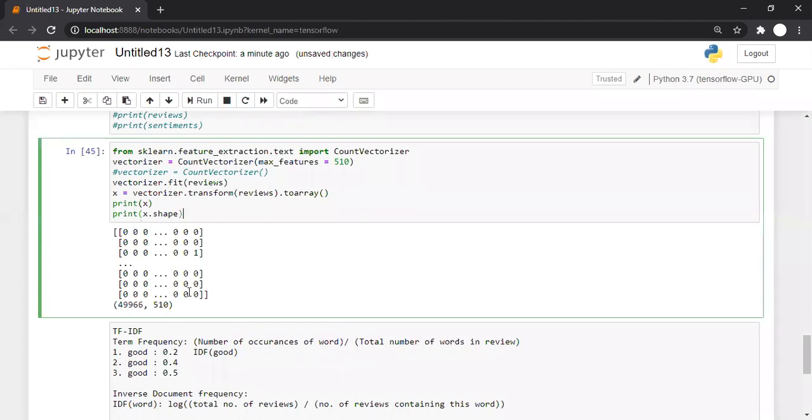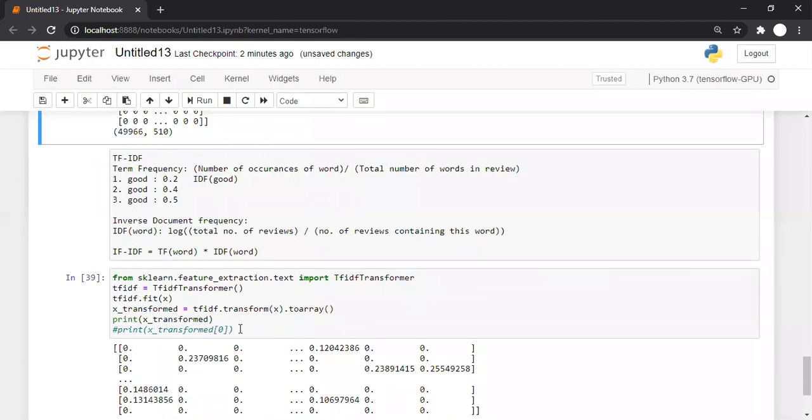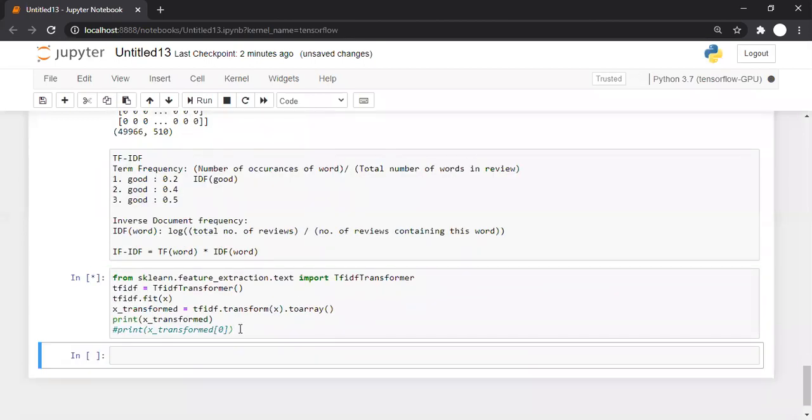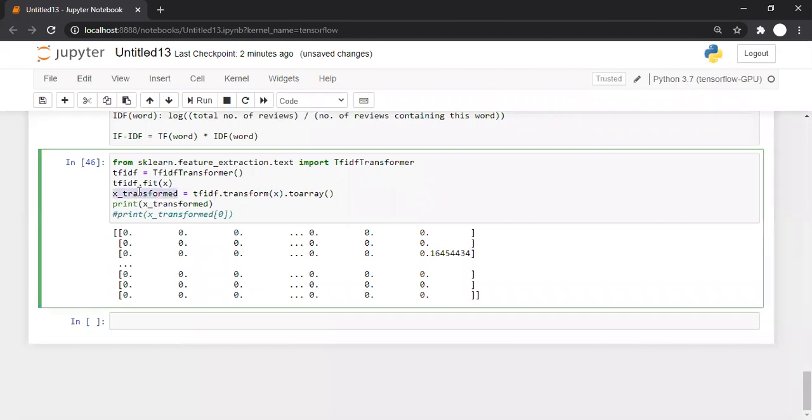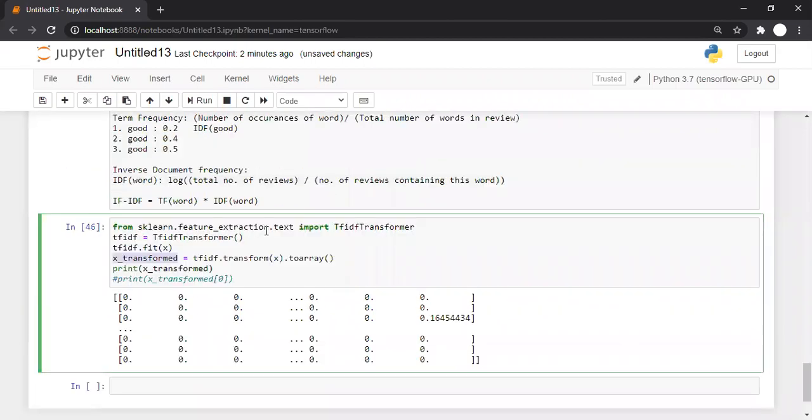And after doing this, now there are 49,966, meaning there were 34 reviews having some problem in processing. There were 34 reviews, am I right? You add 34 to it and it will become a total of 50,000. And the final step is TF-IDF. And it's done. Now this X part is available with you. X transform is available with you as the X part.